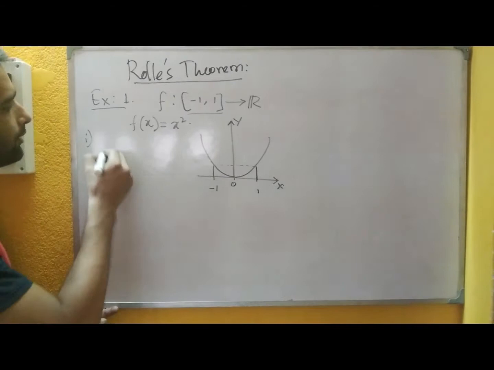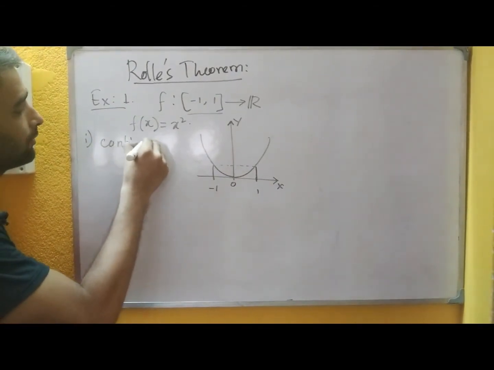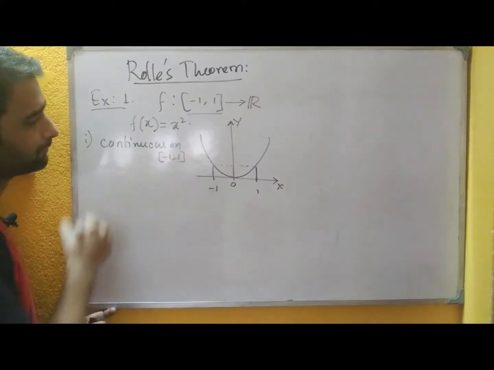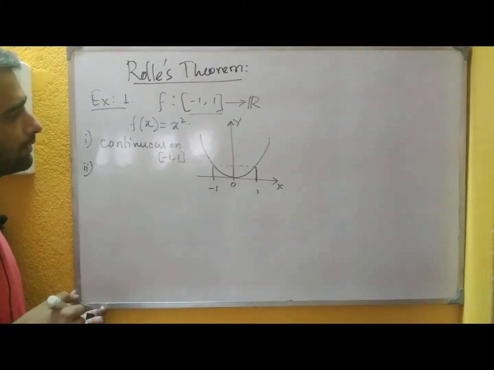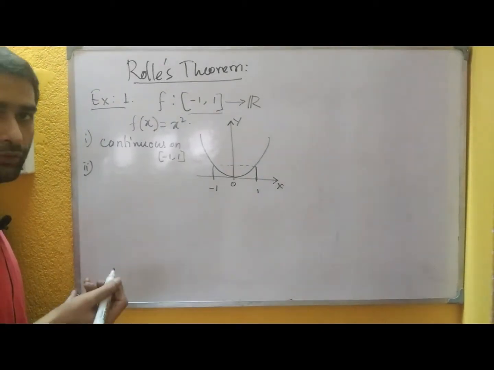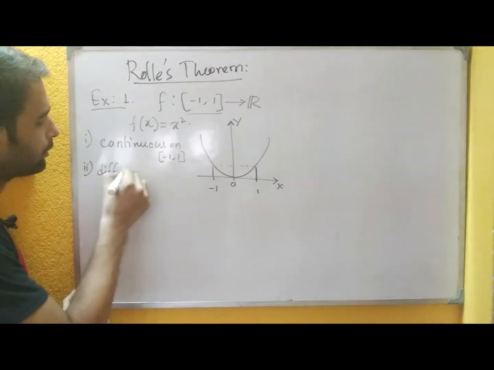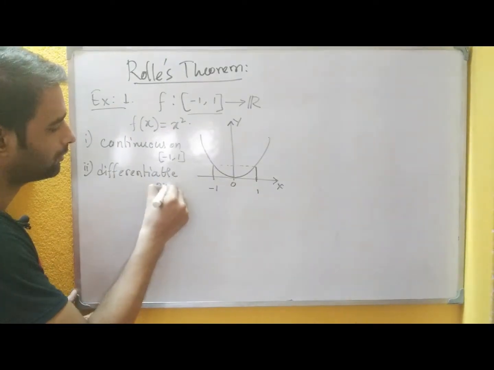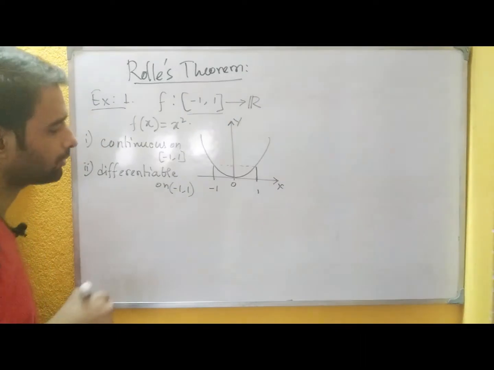So here we can straight away say that it is continuous on the closed interval minus 1 1. Number 2, again we know that polynomial functions are also differentiable. So here we can also mention that the function is also differentiable throughout the set R. So it should be differentiable on the open interval also.